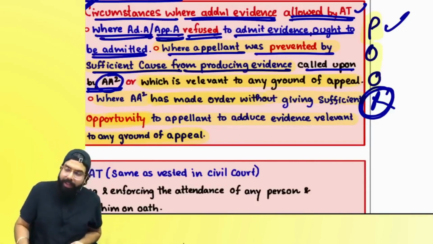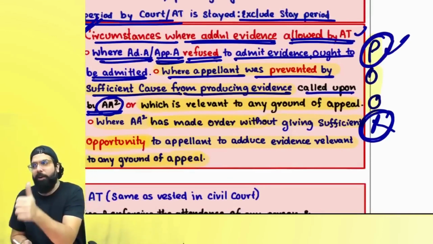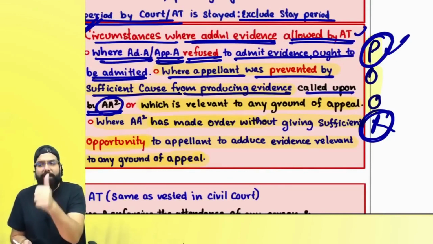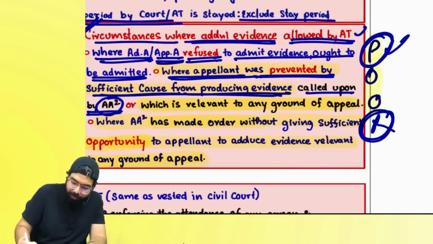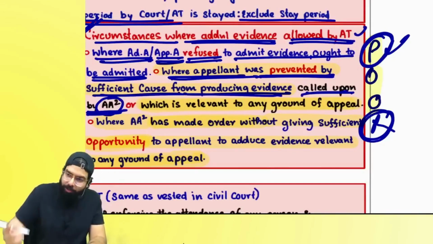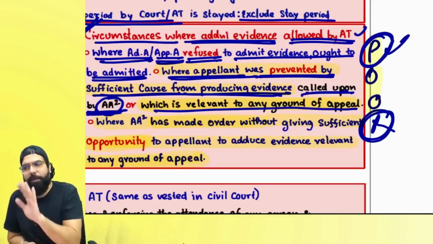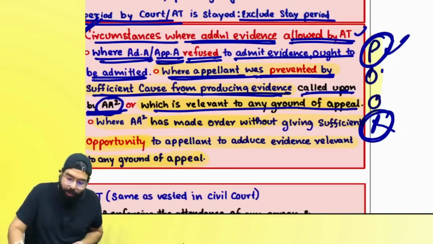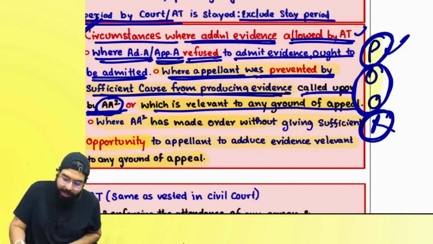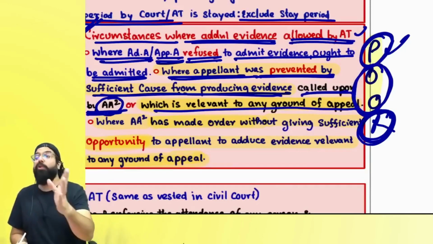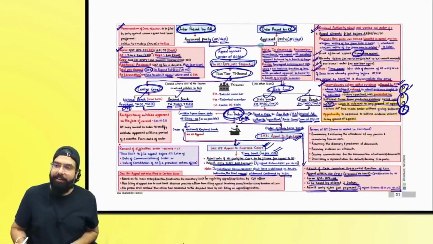Always remember three things. Once you can prove to the appellate tribunal that, sir, I was prevented by sufficient cause from producing the evidence called upon, or relevant to the ground of appeal, I could not give it, I was prevented by sufficient cause. Secondly, you are telling them, sir, they did not give me an opportunity, or sir, I gave the evidence, they refused to admit. In that scenario, the appellate tribunal can go ahead and admit your additional evidences.